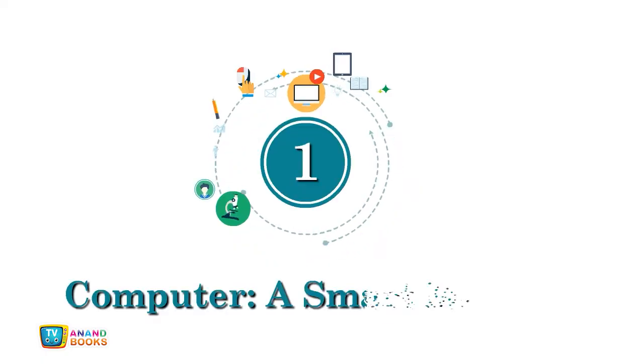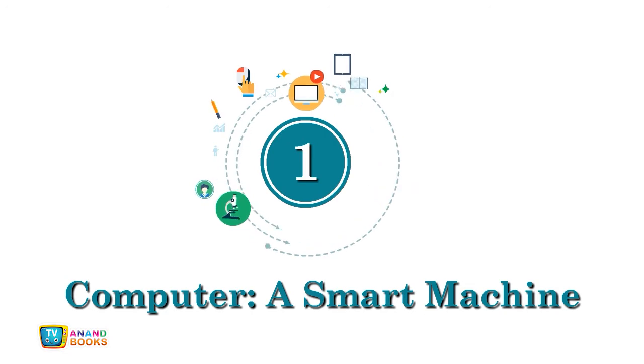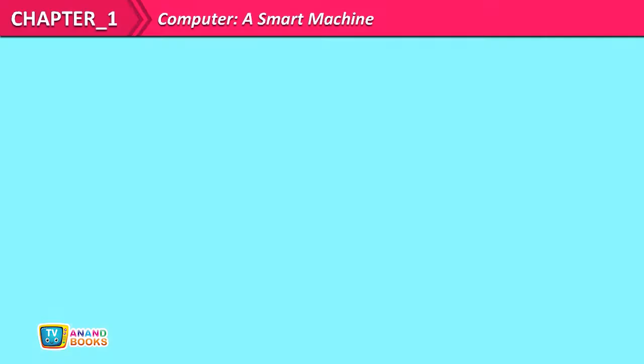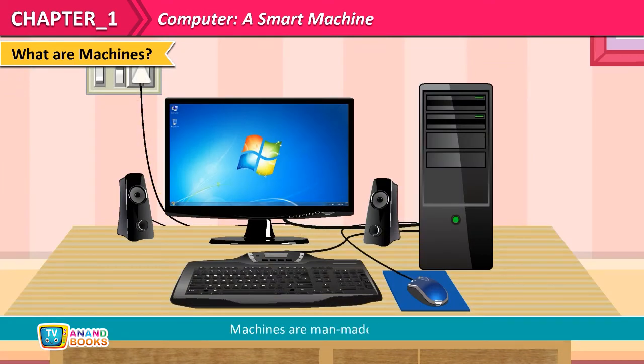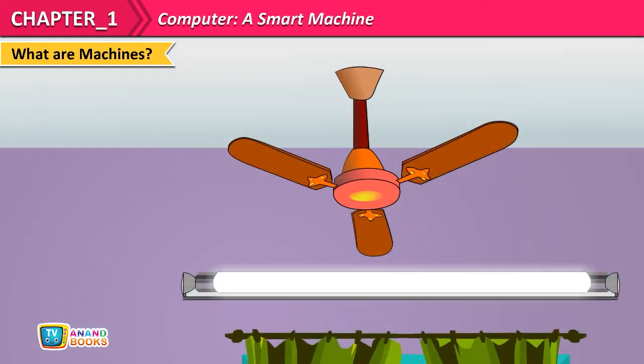Chapter 1. Computer, a smart machine. What are machines? Machines are man-made things. Look at the pictures of some machines we use in our daily life.